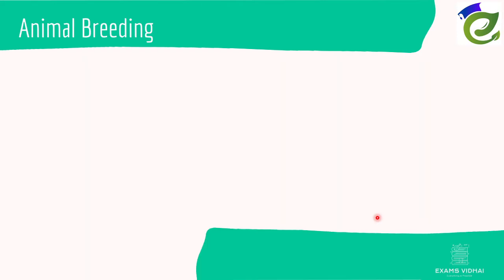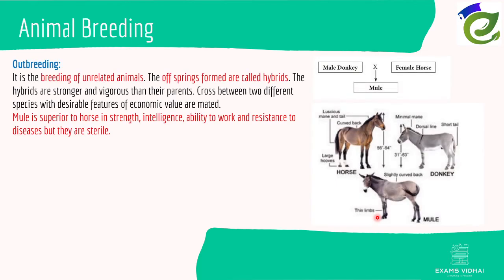So let's take a look at outbreeding now. Outbreeding is the breeding of unrelated animals, and the offspring are known as hybrids. Instead of going into detail, if you just focus on this picture from your textbook itself, you will understand what's going on. You have a male donkey and a female horse, and if they breed to give offspring, you will get a mule.